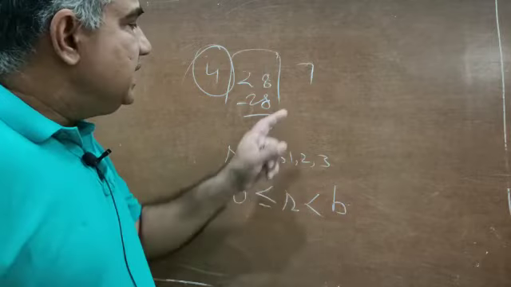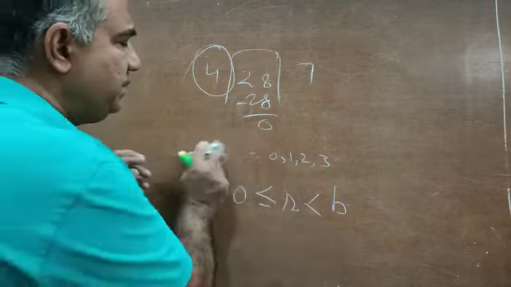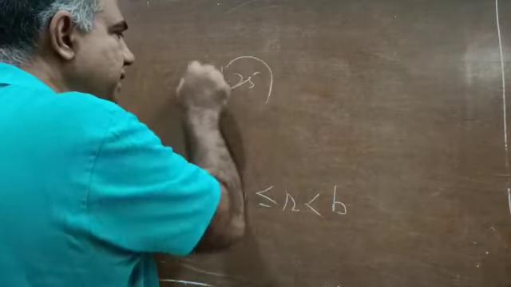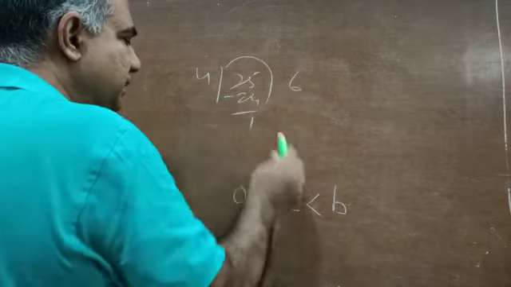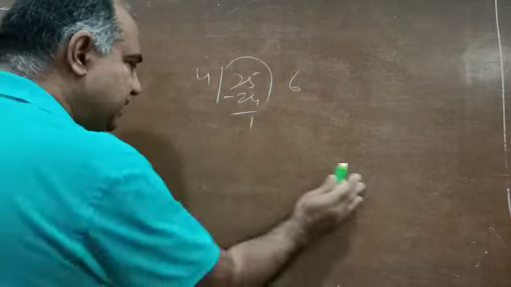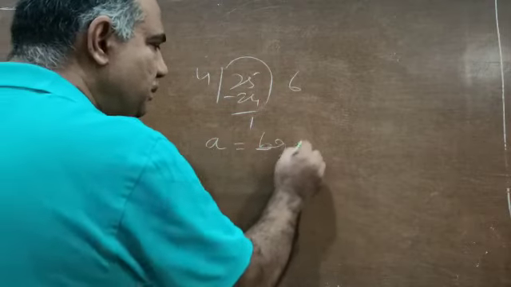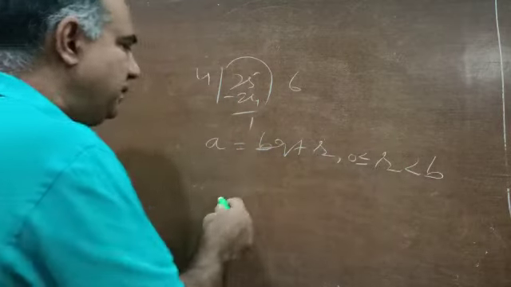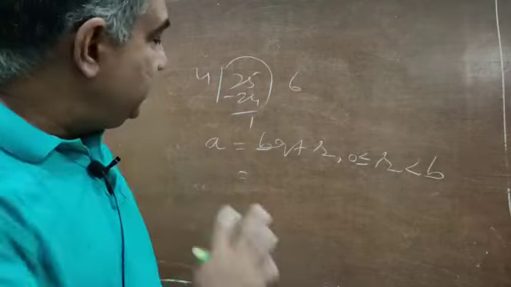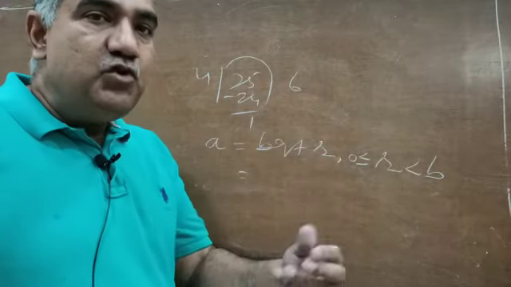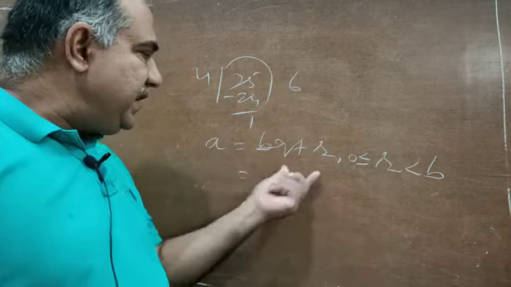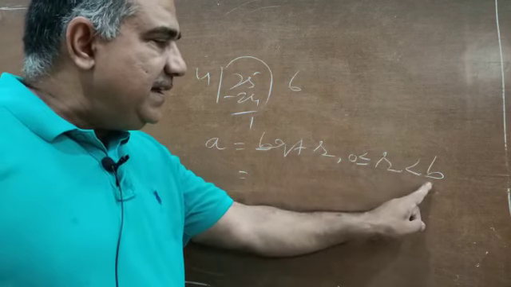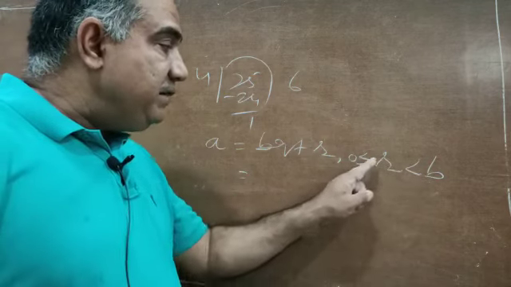Another thing I told you: if you take any number, say 25 divided by 4, 4 6s are 24, it comes 1. Now you see whether the standard procedure a is equal to bq plus r, where r is less than b and could be equal to or greater than 0, is satisfied. According to Euclid division lemma, it was clearly stated that if you are given two positive integers a and b, there exist two unique integers q and r, satisfying the relation a is equal to bq plus r, and also r should be less than the divisor but can be equal to or greater than 0.